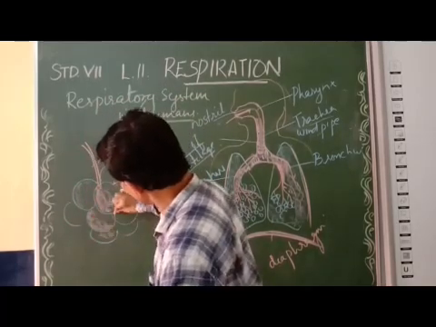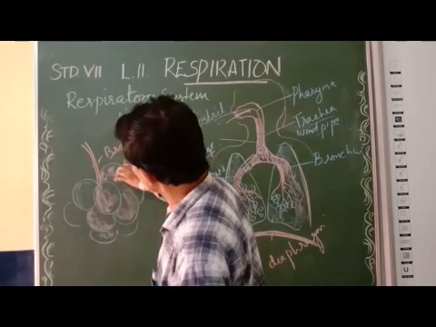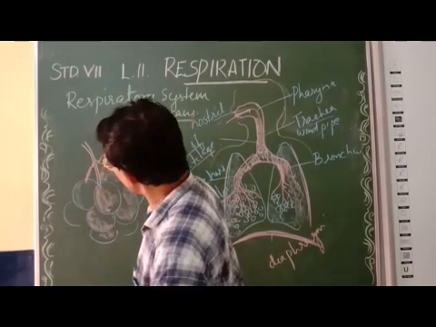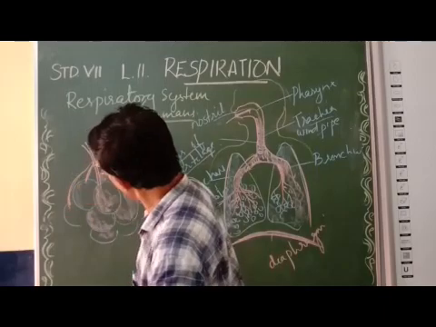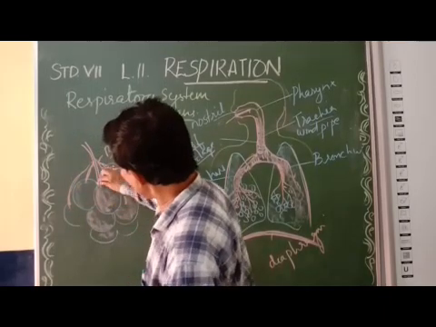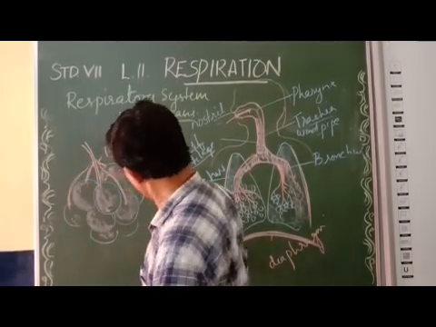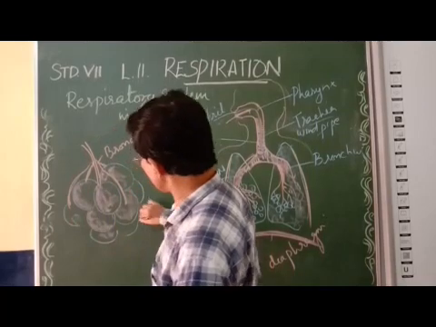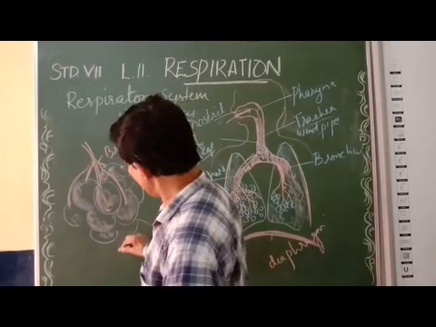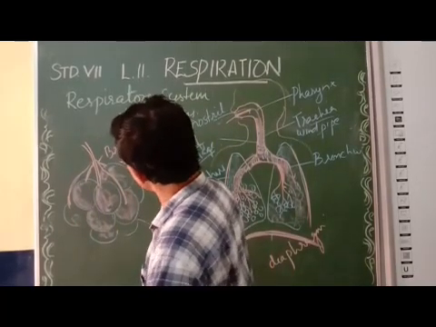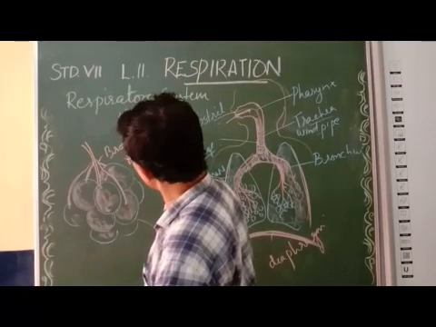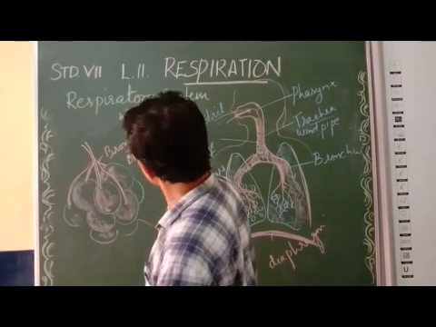A large number of blood vessels. You can see the branches go like this. Many branches. This is called the alveoli, and the alveoli are rich in blood vessels.